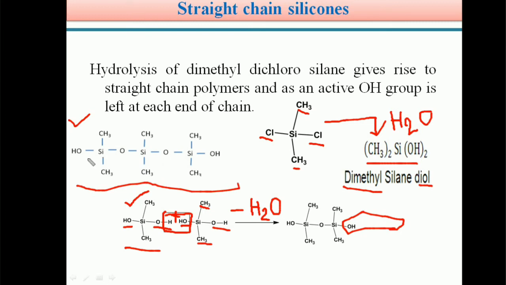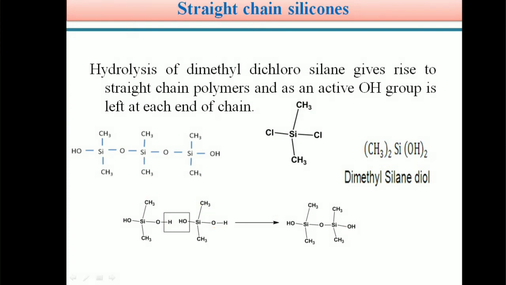See, this structure is a straight chain. This type of straight chain polymer is called straight chain silicones. Students, these straight chain silicones are prepared from dimethyl dichlorosilane, which on hydrolysis forms dimethyl silane diol. These dimethyl silane diol units repeatedly lose water molecules and polymerize to form straight chain silicones. Very important, this straight chain silicone.